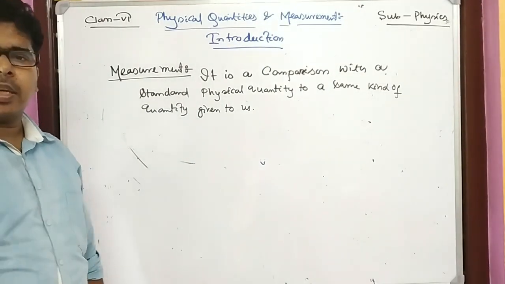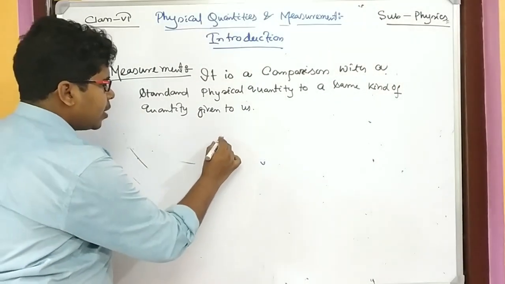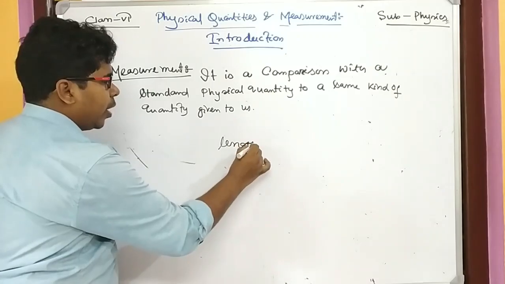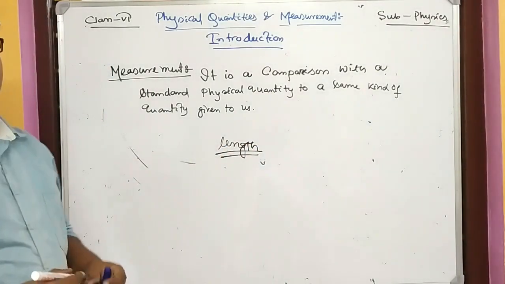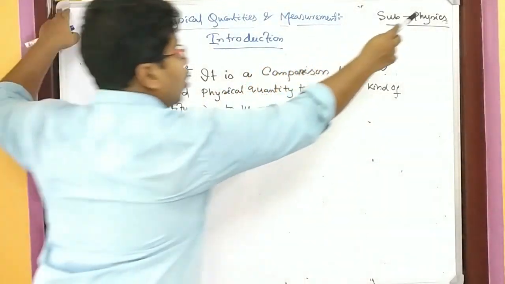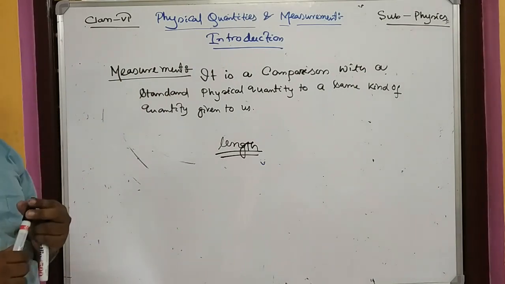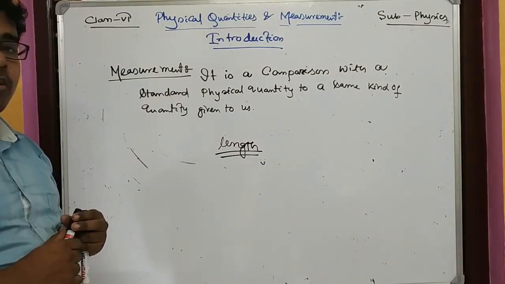So name a physical quantity. I am taking a physical quantity which is easier for you, that is length. You have to measure the length of which? You can see the board. I want to measure the length of the board. Now how do we have to measure it?